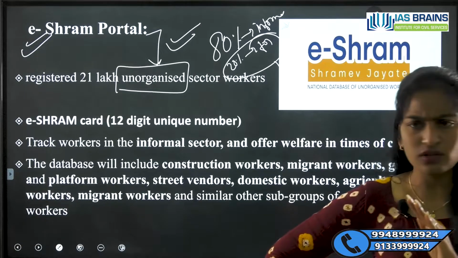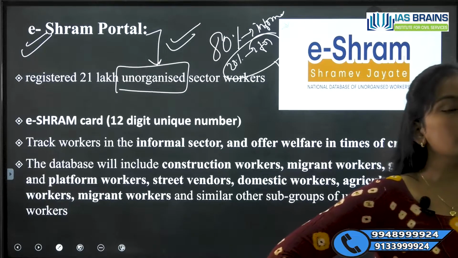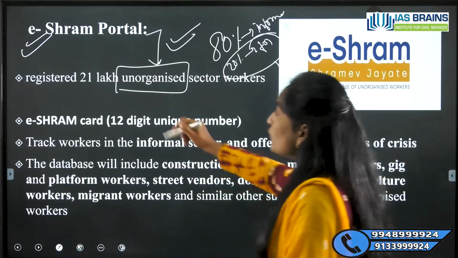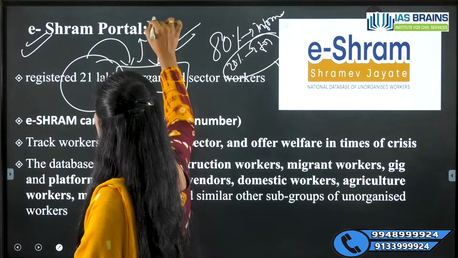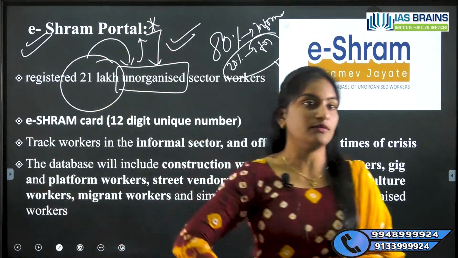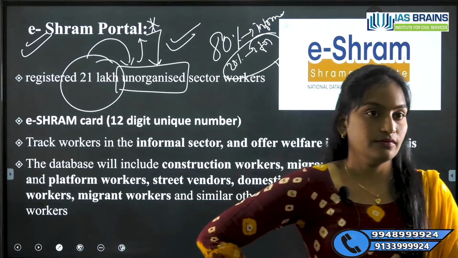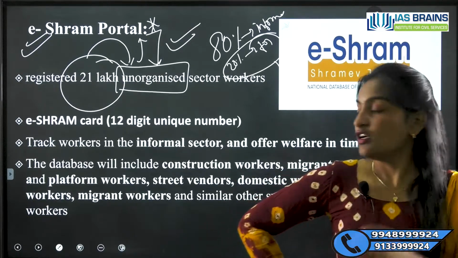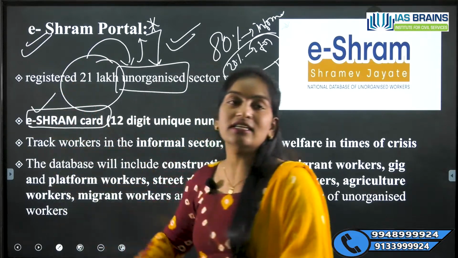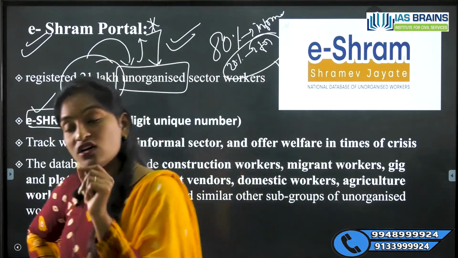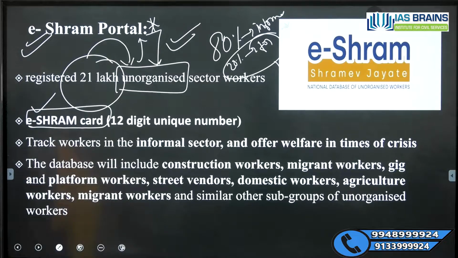It's not only about the COVID pandemic situation, but now it was in the news because almost 21 lakh unorganized sector workers have registered in the e-Shram portal by September. That is why it is in the news. If a person registers in this, he or she will get an e-Shram card which consists of a 12-digit number.